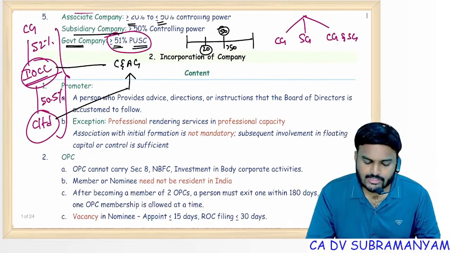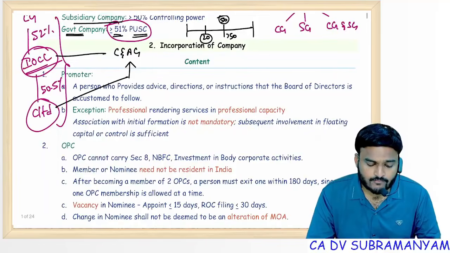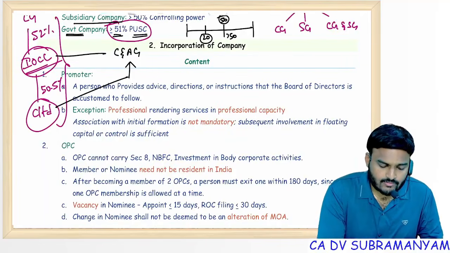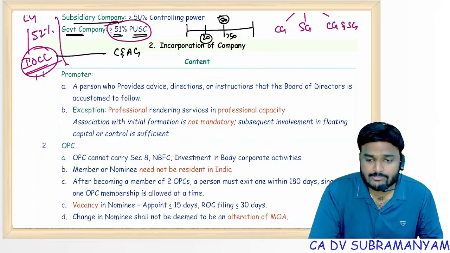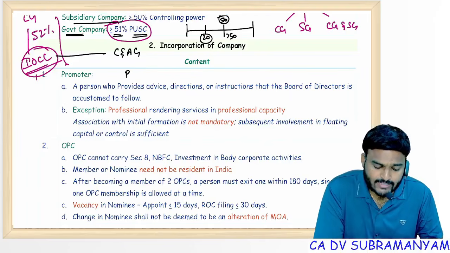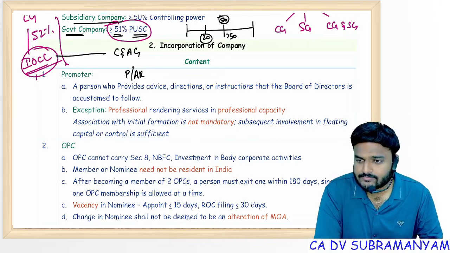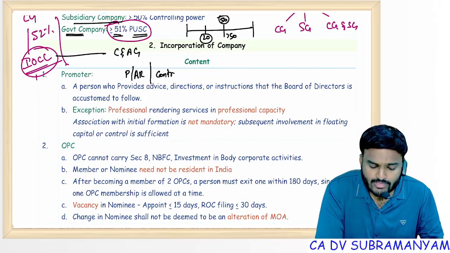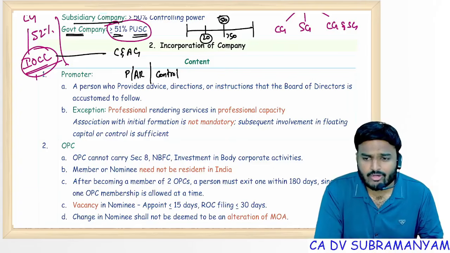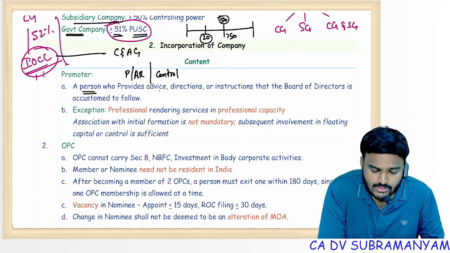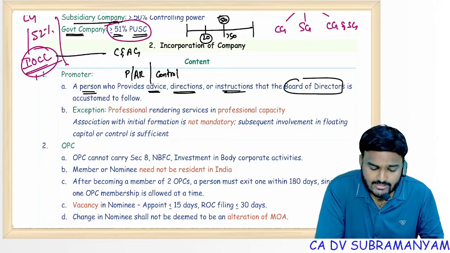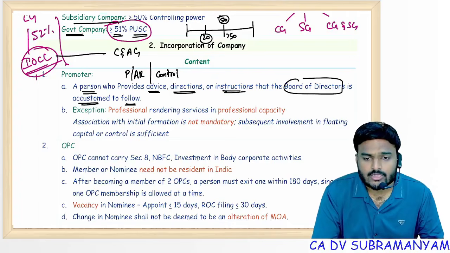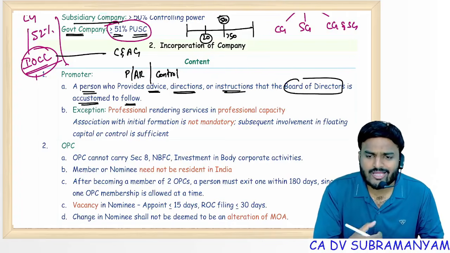Next, let's continue with the second chapter, incorporation of company. First one, promoter. Who is a promoter? One who has been named as a promoter in the prospectus or annual returns, or one who is having control over affairs of the company as a member or director or otherwise. These 2 points are normal. But if you look at the third point, a person who provides directions, advice, instructions that the board of directors is accustomed to follow, then this fellow also becomes a promoter. I call him a shadow promoter.